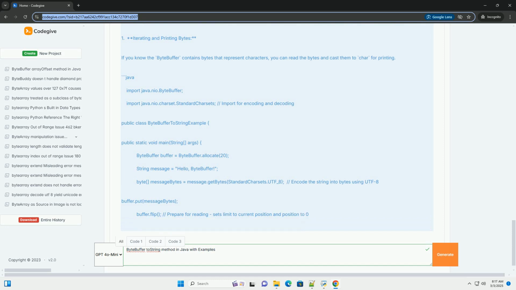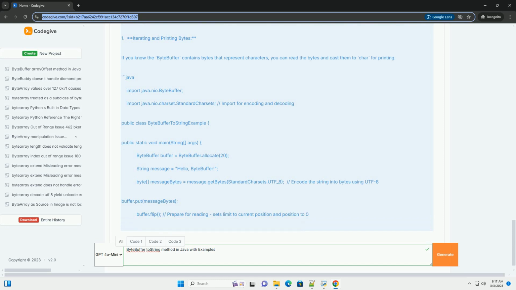Encoding: always consider character encoding. In the example above, we used StandardCharsets.UTF_8 for encoding and decoding. If your data is in a different encoding, for example ASCII, ISO 8859-1, or UTF-16, use the appropriate charset. Flip: calling flip is essential before reading from the buffer. It sets the limit to the current position, where the writing stopped, and the position to 0, so you can start reading from the beginning.